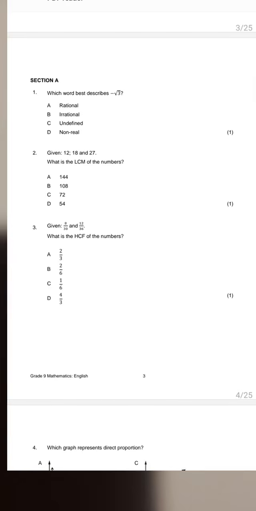Okay. Then if we go to the denominator, 30 and 36, you press 30, say equal, press shift, press fact. What do you get?